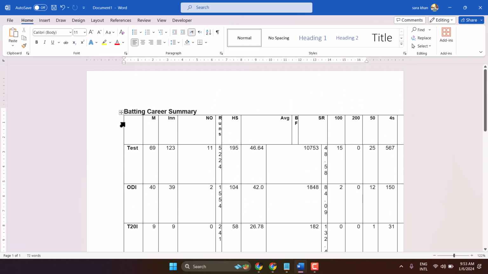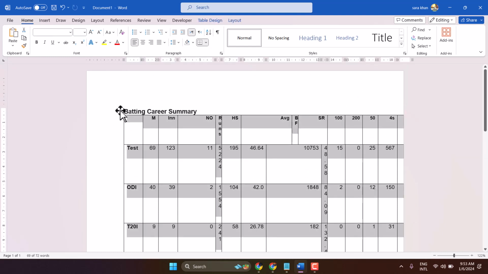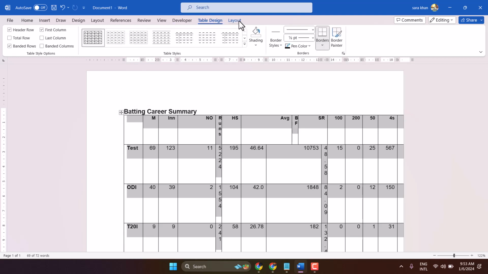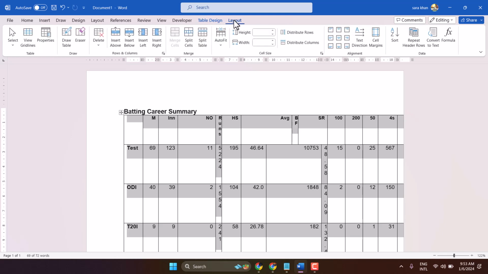So to resolve this problem, select this table or double click on it, and in this table layout you will see two layouts. This is the first and this is the second one. So click on this second layout, and in this auto fit section, click this drop down.